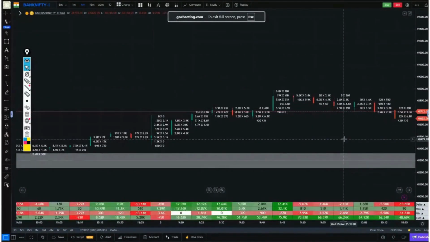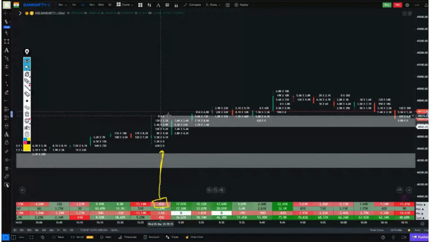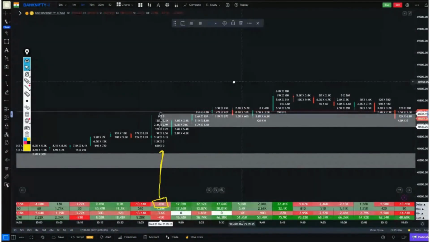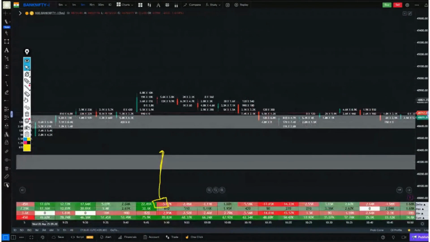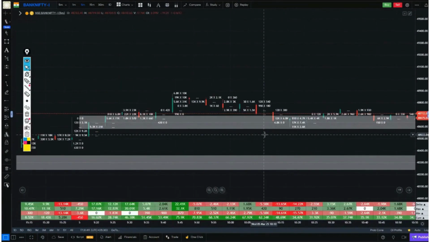Something was observed. Just like Nifty, Bank Nifty opened with a large neutral delta of 450, and buying occurred in the next candle, the candle after that, and even in the following candle. So if we mark the buying zones at 21, 11, and look here at 22 and 23, there were pullbacks. And during the pullback, selling occurred. Okay. However, the zone where the buying took place was not broken anywhere.